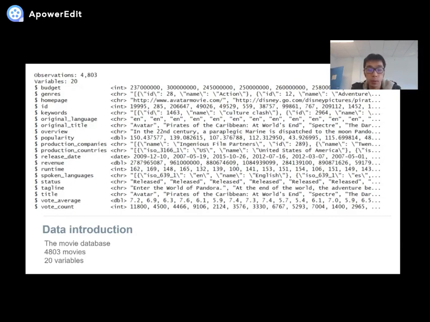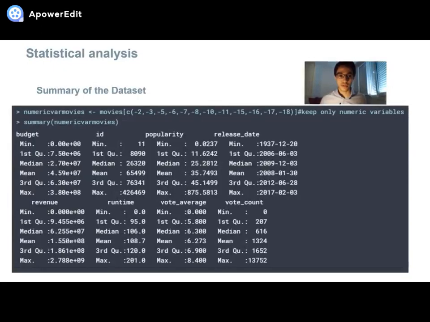My name is Yusuf Benjelloun, and I'm going to present our statistical analysis. So we've made a summary of the numeric variables to begin with, so we can have an overall look at our dataset. Our first variable is the movie budget. We observe that its minimum value is 0, which means that in our movie dataset we have movies with no budget, so we assume that.